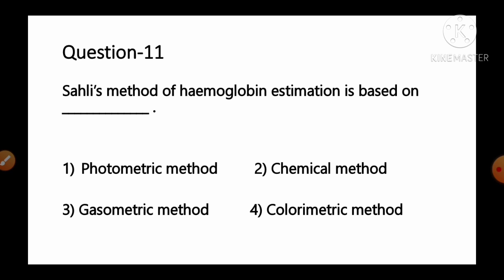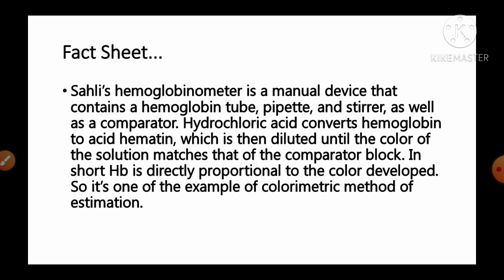Sahli's method of hemoglobin estimation is based on option number 1, photometric method; number 2, chemical method; number 3, gasometric method; number 4, colorimetric method. And the fact given regarding this question is: Sahli's hemoglobinometer is a manual device that contains a hemoglobin tube, pipette and stirrer, as well as a comparator.